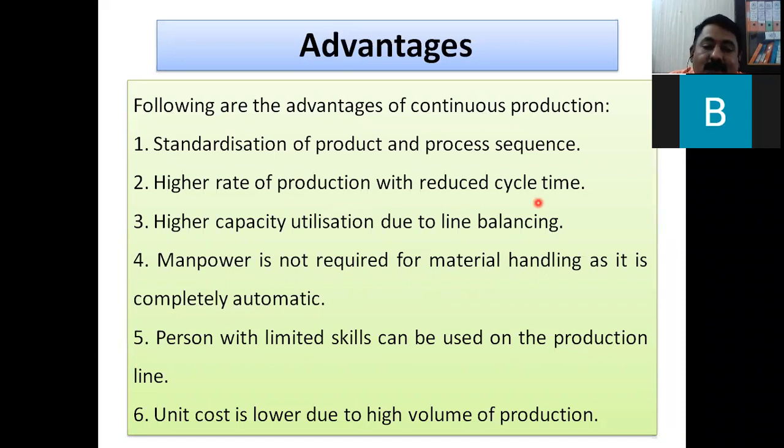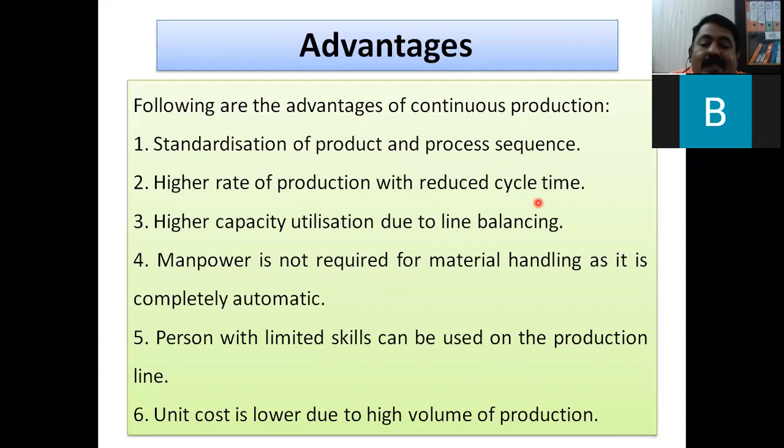Manpower is not required for material handling, and it is completely automatic. Manpower is required in some cases for controlling, some cases for observation, but no manpower is required for material handling purposes. And I have given you some examples in which you can clearly observe that material handling is completely automatic in this continuous type of production.